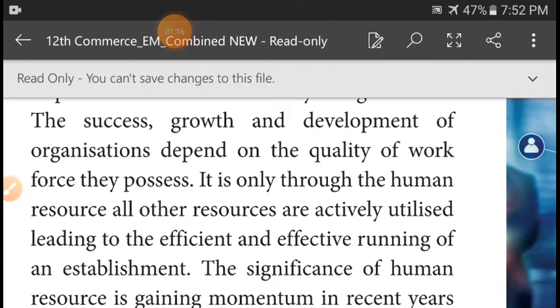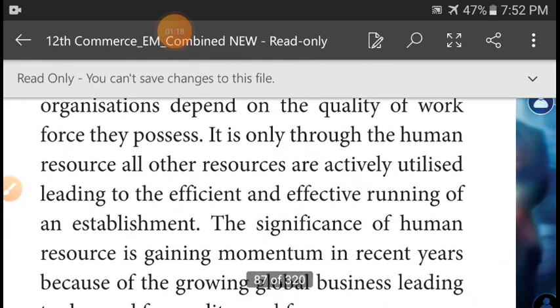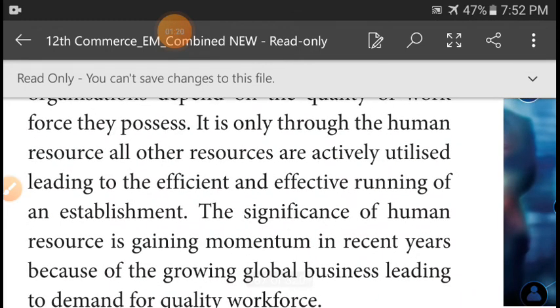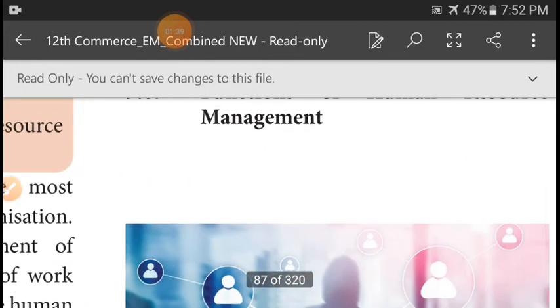The significance of human resource is gaining momentum in recent years because the growing global business is leading to demand for a quality workforce. So in any organization, the quality of the workforce is essential. We are going to study about human resource in this lesson in detail.